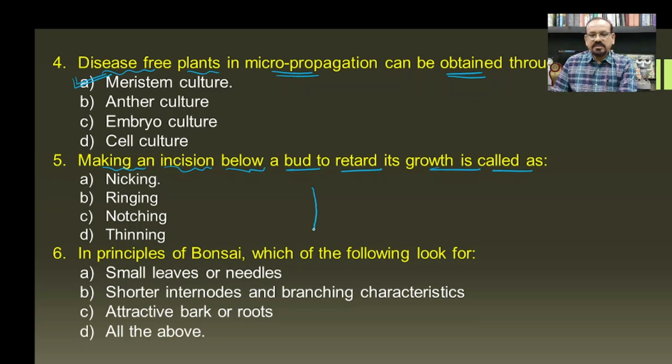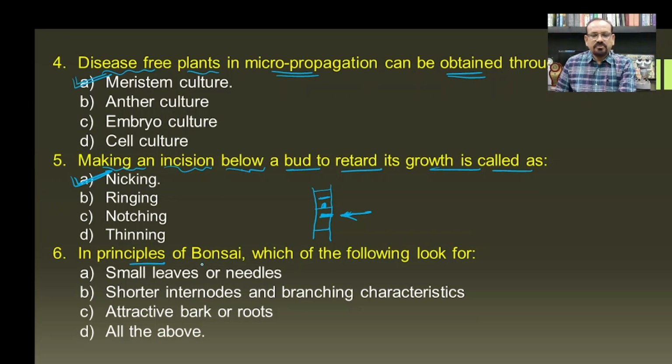If we see such a condition on a branch, say for example, here there are nodes, and if on the node there is a bud, and the cut is made below the bud, that is here, such an incision or cut is known as nicking of the plant body.